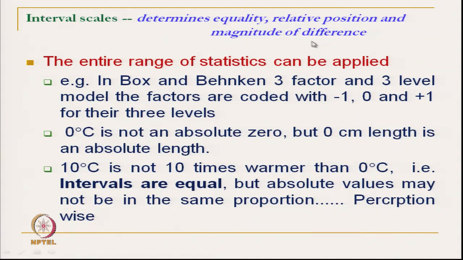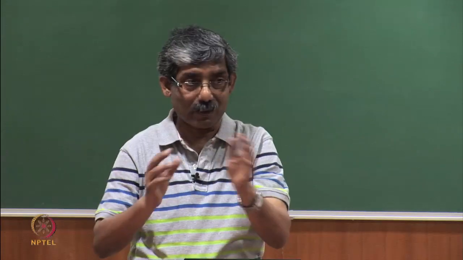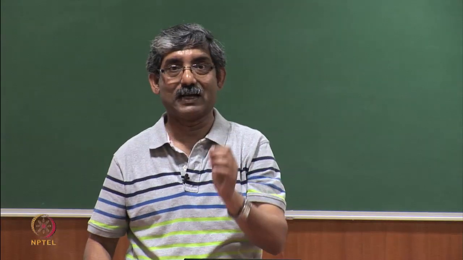Here the intervals are equal, but there is no absolute 0 value. So, 0 is not absolute. Perception wise we will not get 10 times warmth than 0 degree Celsius or 1 degree Celsius. So, perception wise it is not the same.